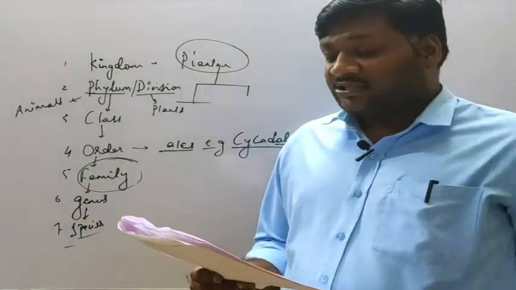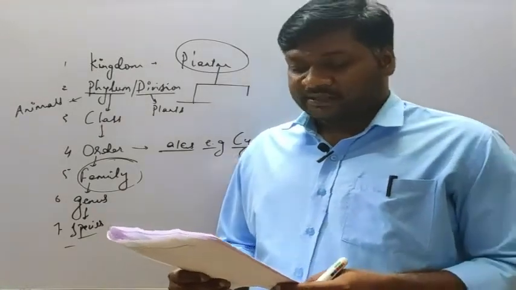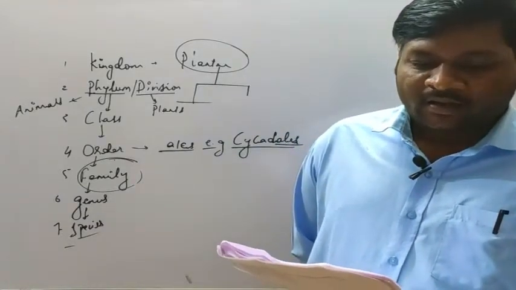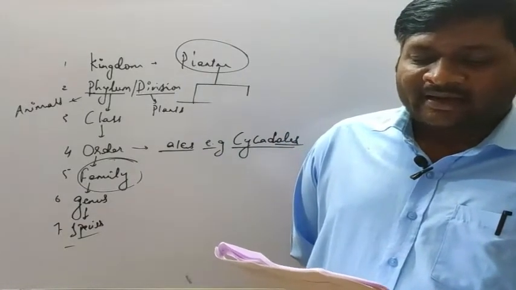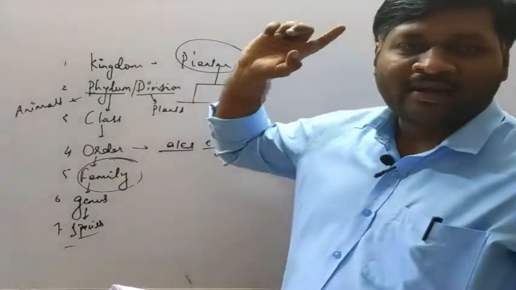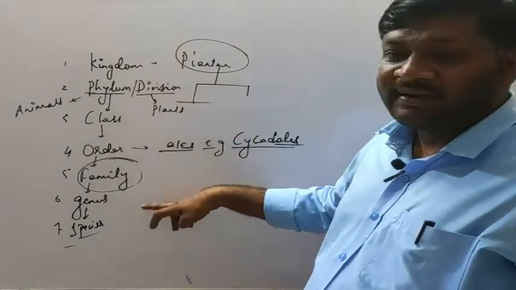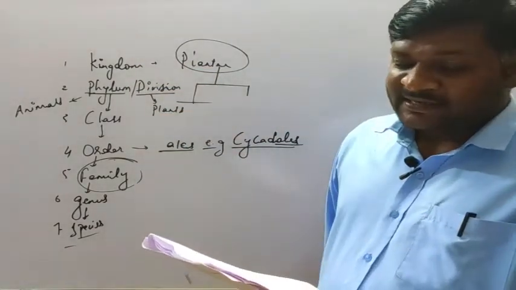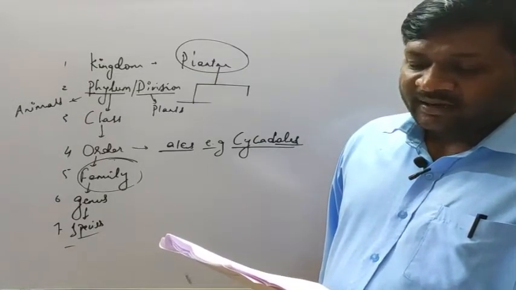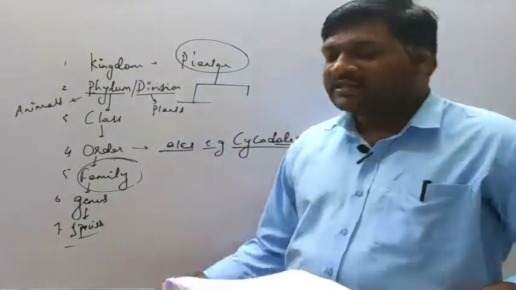Now next, question number 97. Select the correct statement, that is from 1 to 5, regarding taxonomic categories. So we have to select which are the correct statements here. Each step or a rank in a hierarchy is called a taxonomic category. Yes, each of these are referred to as taxonomic categories, that is kingdom, phylum or division, class, order, family, genus, species. Then species is the group of individual organisms with fundamental similarities capable of breeding among themselves. Of course, it is the characteristic feature of species.